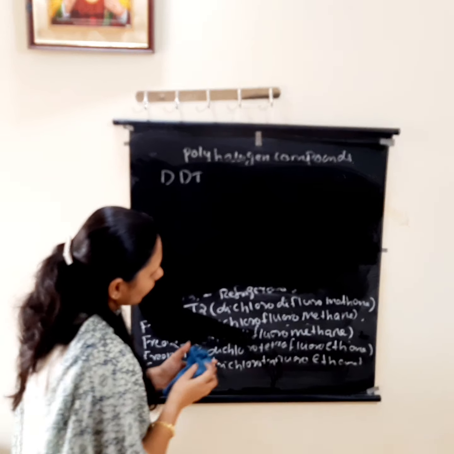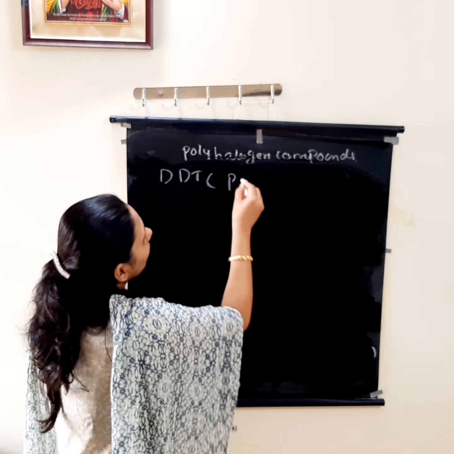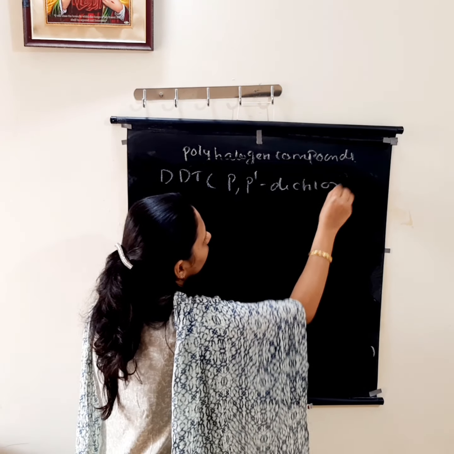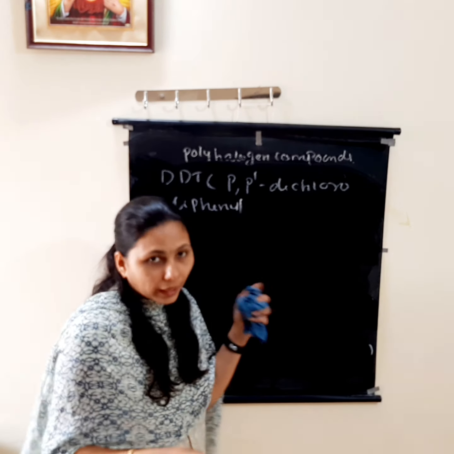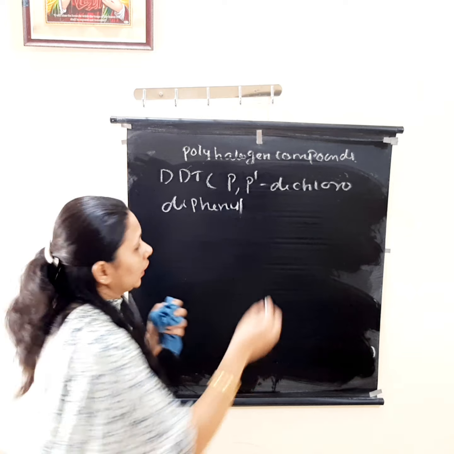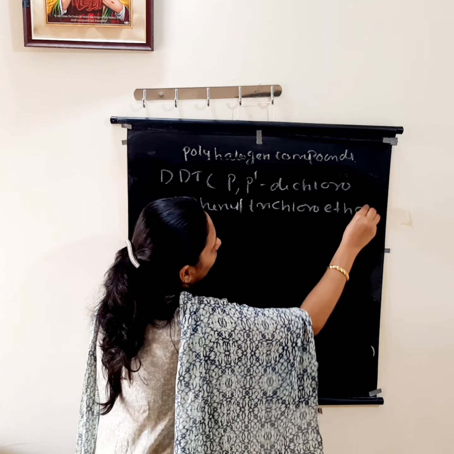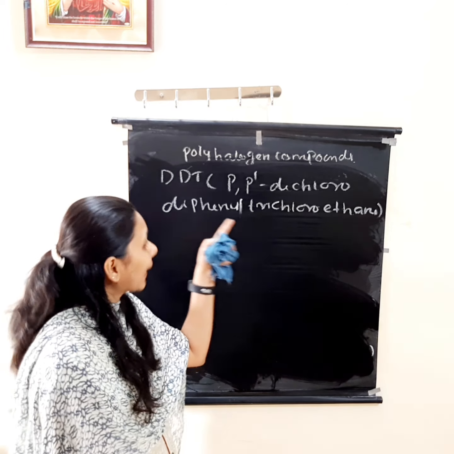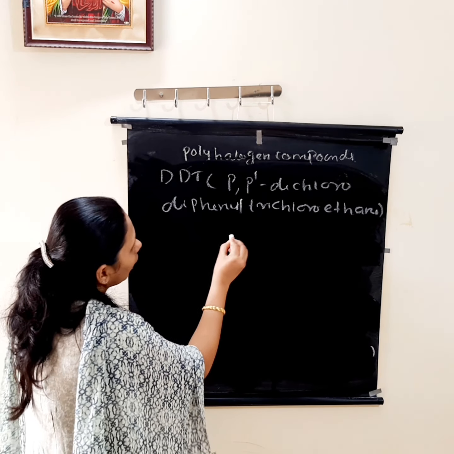What does DDT mean? The full form of DDT is para-dichlorodiphenyltrichloroethane. I will write the structure. So what is DDT? Para-dichlorodiphenyltrichloroethane. Okay, so how will I draw the structure?